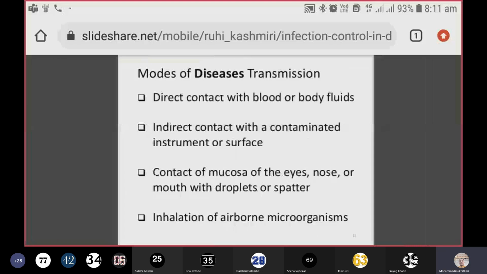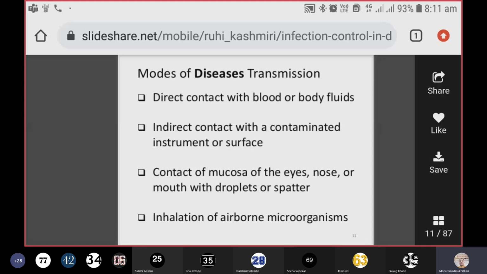Now, coming to the modes of disease transmission, there are several modes of transmission of diseases, generally from the perspective of hospital acquired infections. First and foremost is direct contact with blood or body fluids. We are all healthcare workers, and we come across patients' blood and body fluids. If you are not wearing personal protective equipment, there is a chance of direct contact with these infectious fluids, and you may, as a healthcare worker, acquire infections if you are not practicing the use of personal protective equipment.